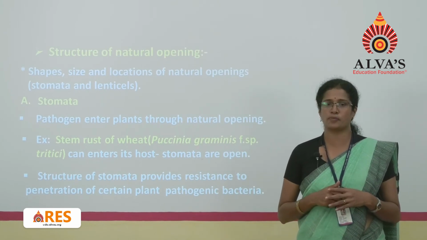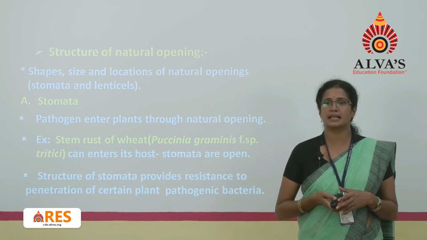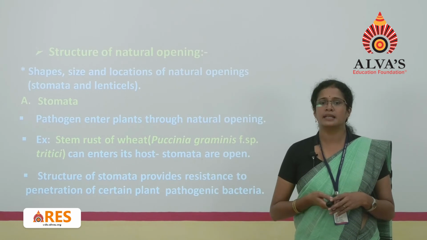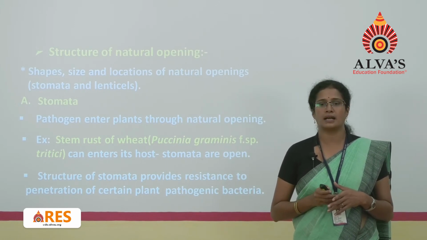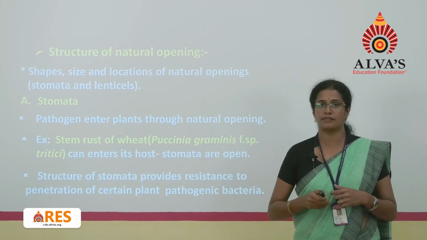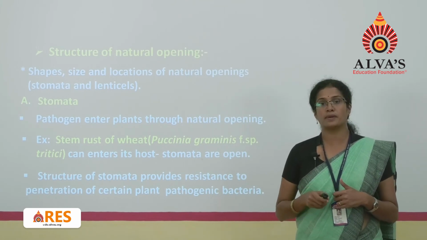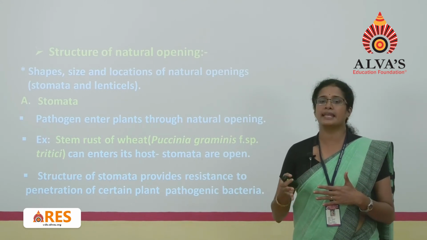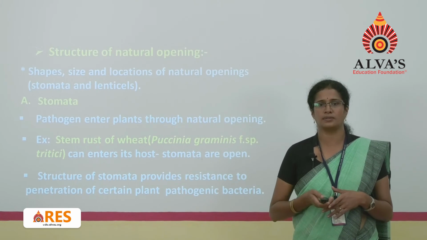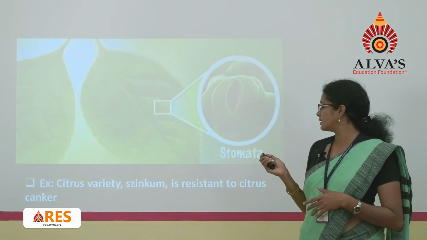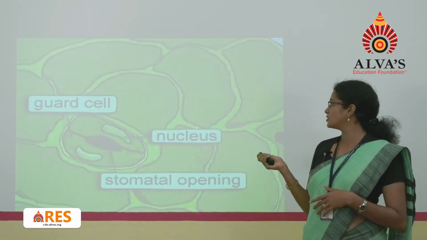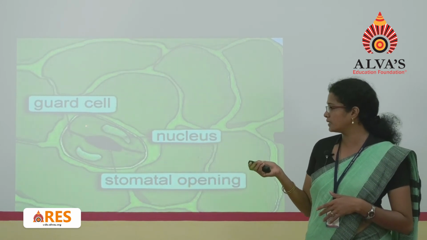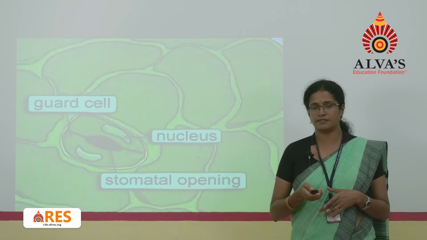Moving on with the first one, stomata. The fungus Puccinia graminis tritici, which causes stem rust of wheat, can enter the wheat plant through its stomata only when they are open, or else the fungus cannot enter that particular wheat plant. The structure of stomata also provides resistance against many pathogenic bacteria which enter into the plants. This is the stomatal structure we can find here. This is one more image showing the opened stomata on the leaf surface.